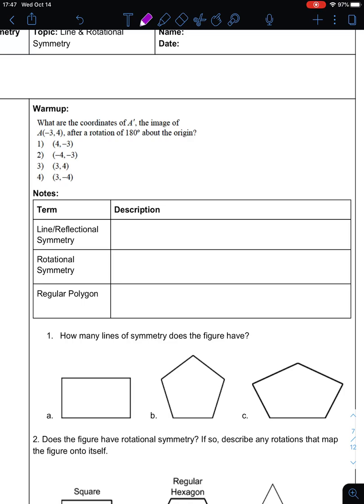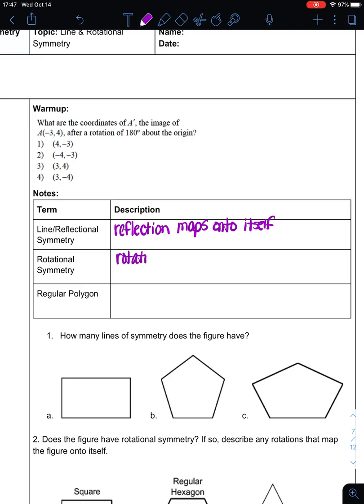So line or reflectional symmetry is a reflection that maps the new figure onto the original figure. What that means is basically it looks the same on both sides. So the reflection maps onto itself. You can imagine folding along the line of symmetry or the line of reflection, and everything on both sides matches up. Kind of like a butterfly: if you fold that butterfly in the middle along its body, if you use its body as the line of reflection, then it's the same on both sides. That is line or reflectional symmetry.